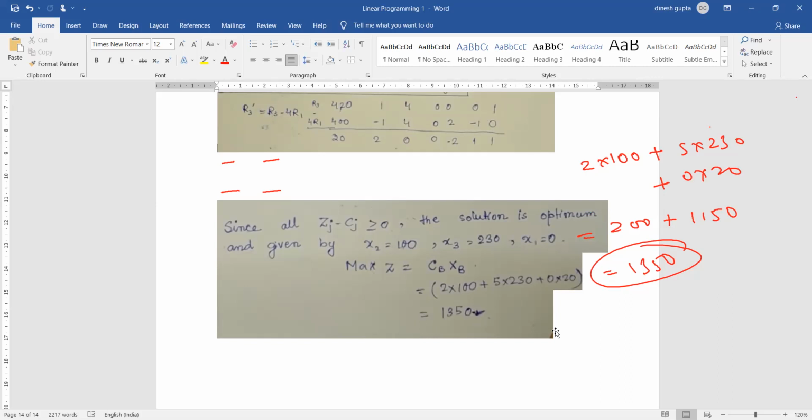और जब पॉजिटिव हो जाती हैं then we simply apply the formula CB into XB, as you can see on the screen. CB into XB, that will give us the maximum profit or the minimum cost that we are going to achieve. So this is only for maximum, so forget about minimum. So for this will give us the maximum value.